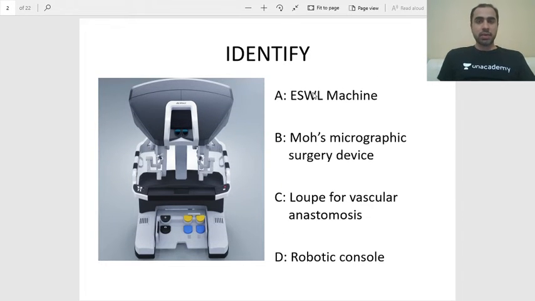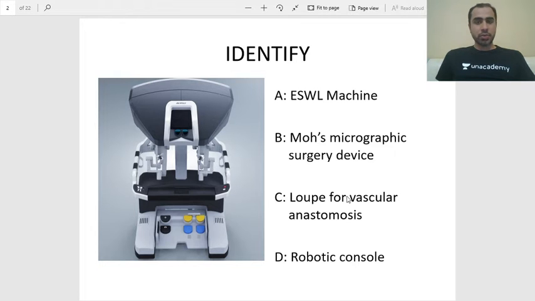So let's begin with the first question, first image. Identify this image that you see over here. Is it an ESWL machine, a Mohs micrographic surgery device, a loop for vascular anastomosis, or a robotic console?